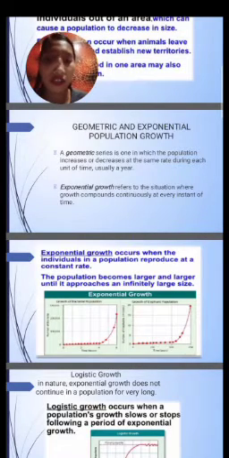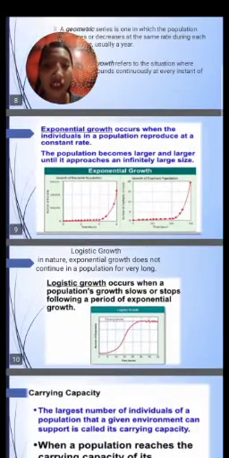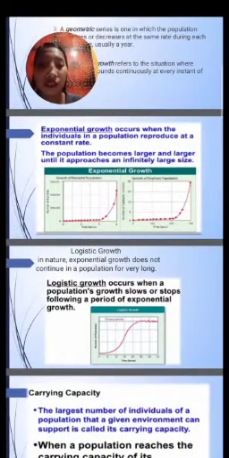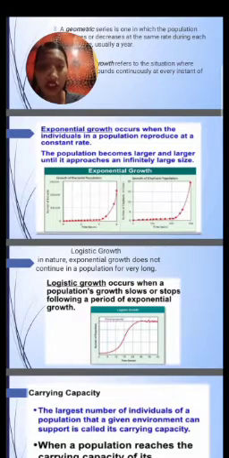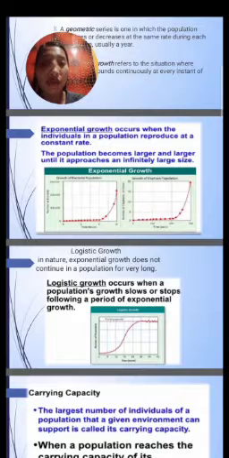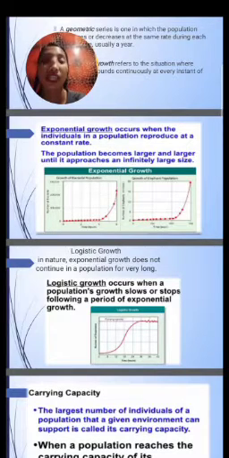So the next one is logistic growth. In nature, exponential growth does not continue in a population for very long. Logistic growth occurs when a population's growth slows or stops following a period of exponential growth. So exponential growth has been increasing, while logistic growth is just balanced.